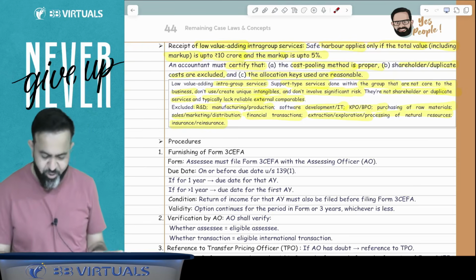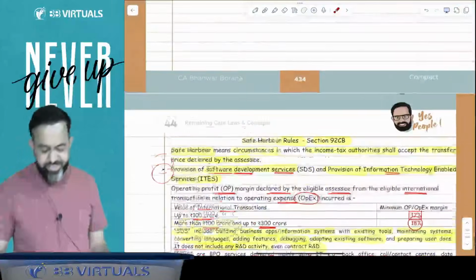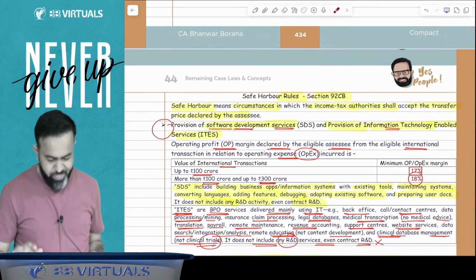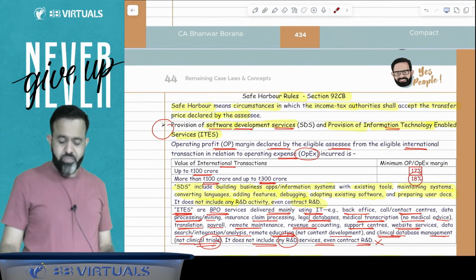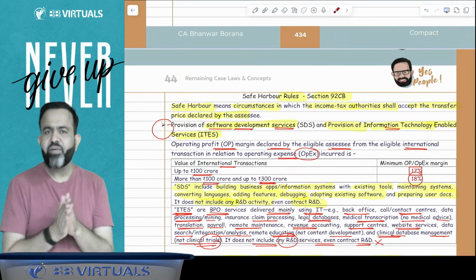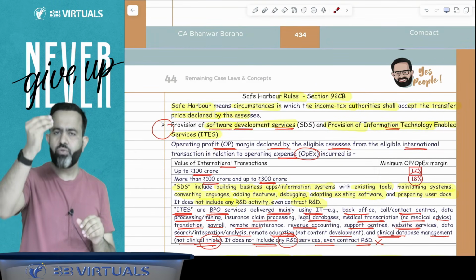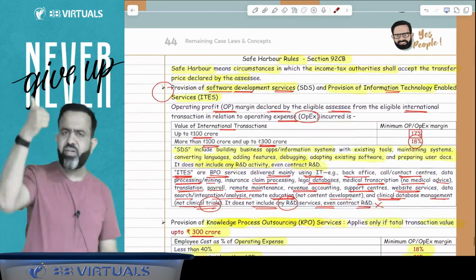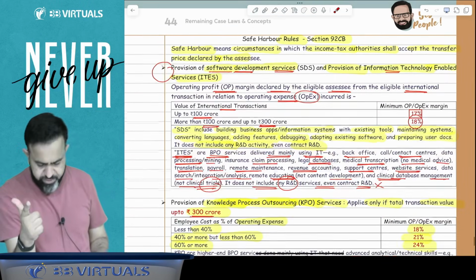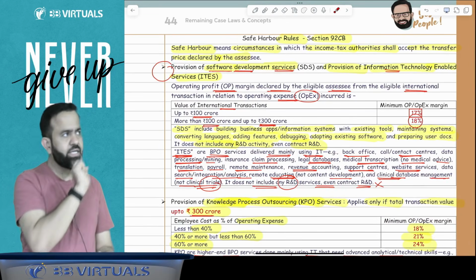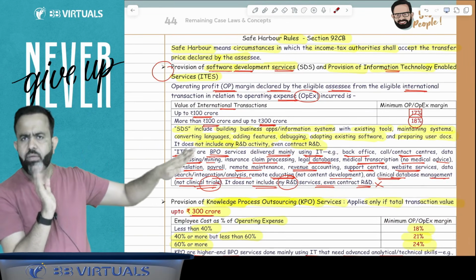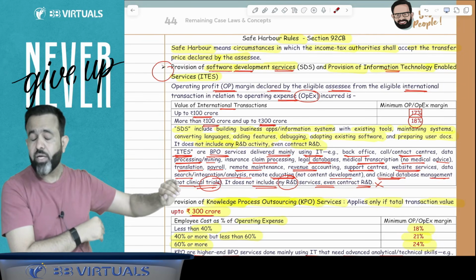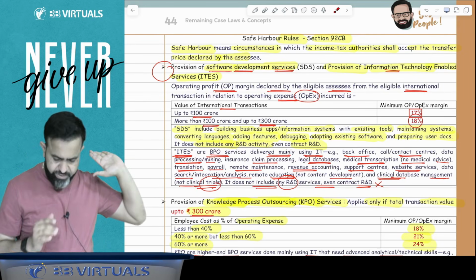Again, I am repeating all the safe harbor rules. Try to understand. This is my last try to remember the safe harbor. Then we will do some questions. Safe harbor rules, section 92 CB. Safe harbor rules means whatever profit you declare, department will accept it. First is in case of software development service, IT enabled service. If your international transaction is within the limit of 100 crore, declare 17%. More than 100 crore, up to 300 crore, declare the 18%.